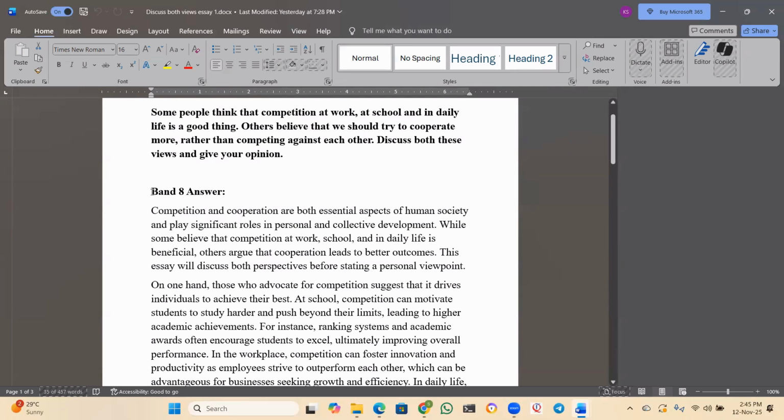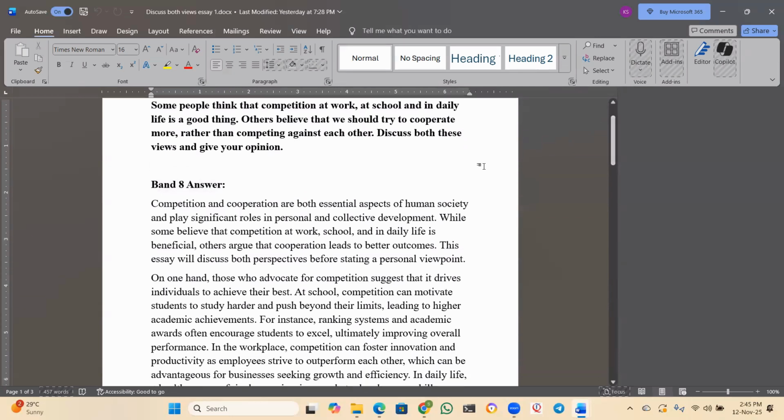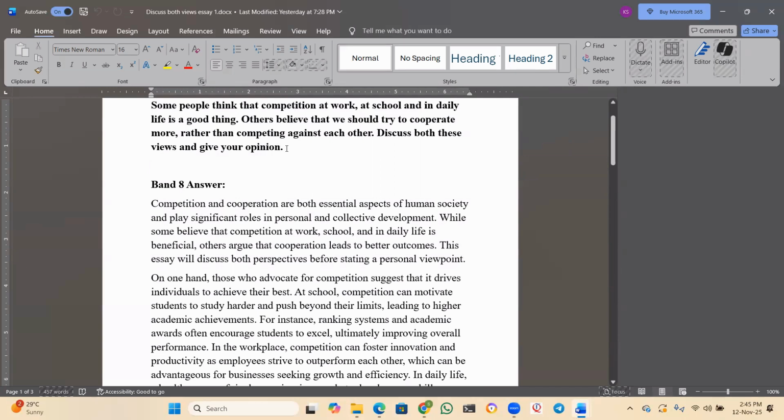Now this is a band 8 answer, guys. If you score a band 8 in writing, it is a very good thing. It means you are highly skilled in writing paragraphs, very good in grammar, lexical resource, vocabulary, everything. Now, in the introduction, we have to introduce the idea that is given. We have to just paraphrase whatever is given in the question and write it here.